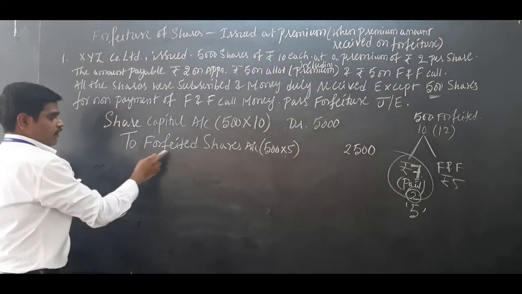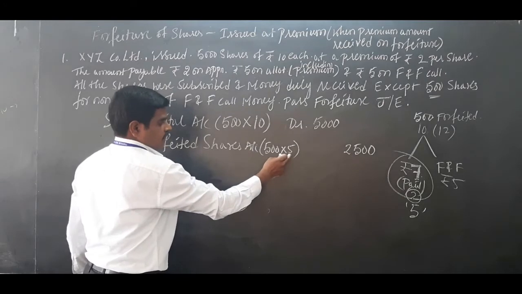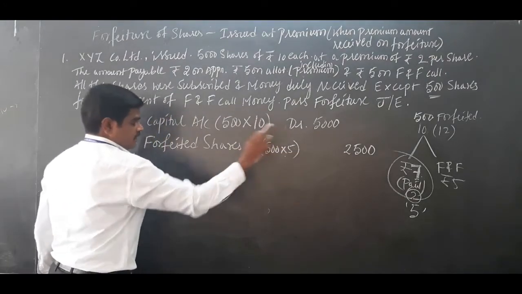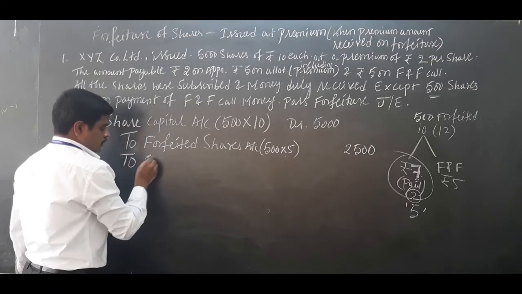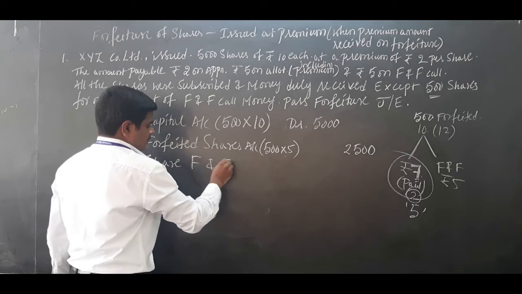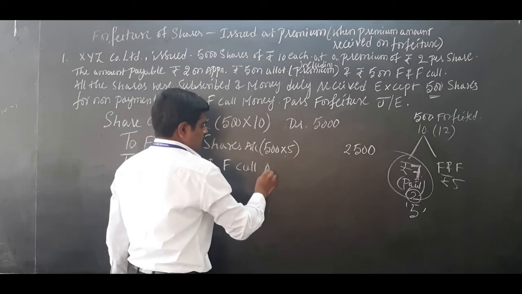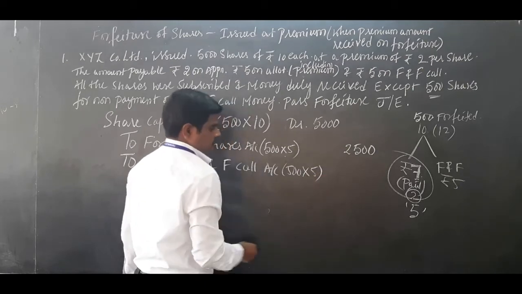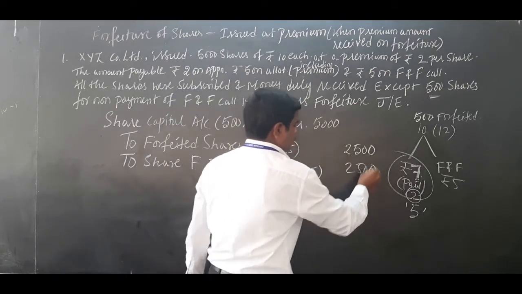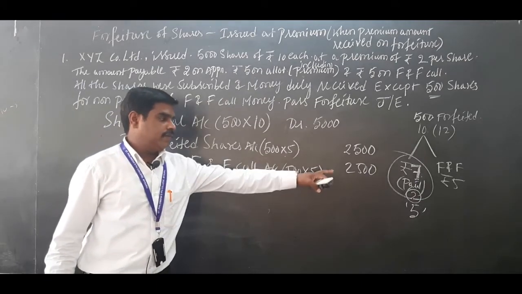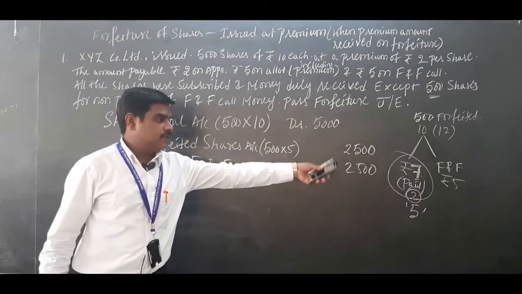2500 to forfeited shares account. 500 into 5, 2500. Which installment is not received? First and final call. So to share first and final call account, 500 into 5 rupees, which is not paid, 2500. To share first and final call, 500 into 5, 2500. Debit is equal to credit.